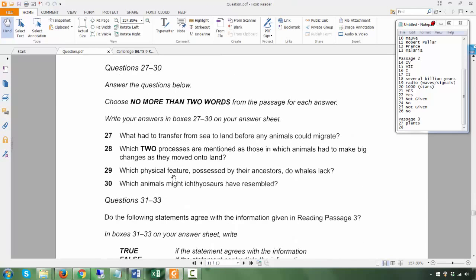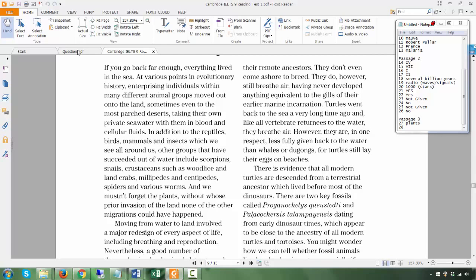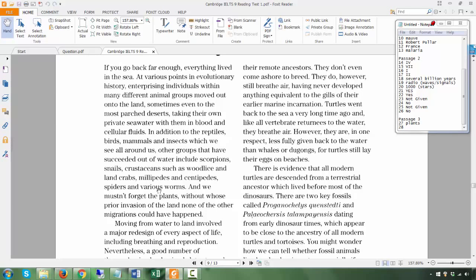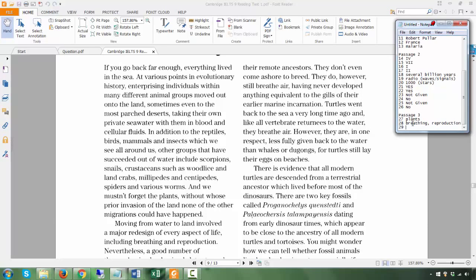Right. 28. Which two processes are mentioned as those in which animals had to make big changes as they moved onto land? Which two processes? So animals had to make big changes as they move from sea to land in which two processes? 28. Moving from water to land involved a major redesign of every aspect of life, including breathing, reproduction. Okay, so that's the answer. The two processes are breathing, reproduction.